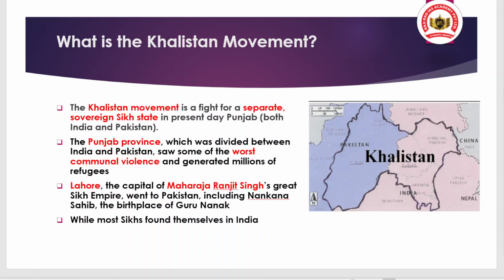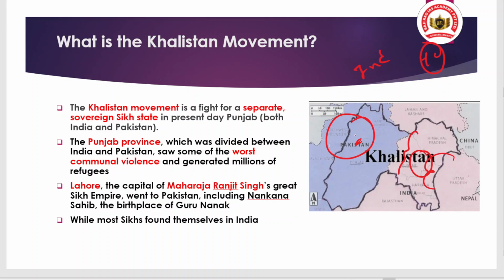When India got independent, definitely we have India and we have Pakistan. You can see that this side is Pakistan, this side is India. Now in India we have Punjab, and in Pakistan also there is a Sikh community living there.